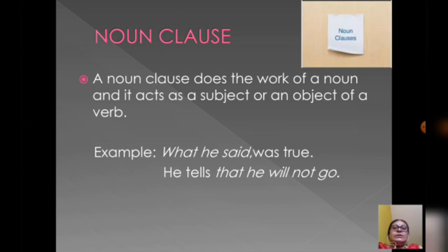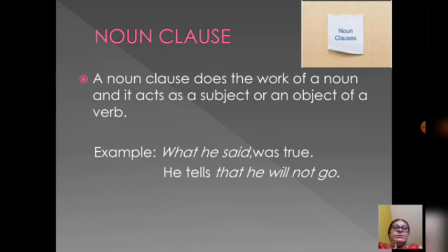Now, in the first sentence, you will see what he said was true. If you ask this sentence a question, what is true? Then you will get the answer, what he said. So here it is acting as a subject of a verb and that's why it is a noun clause.